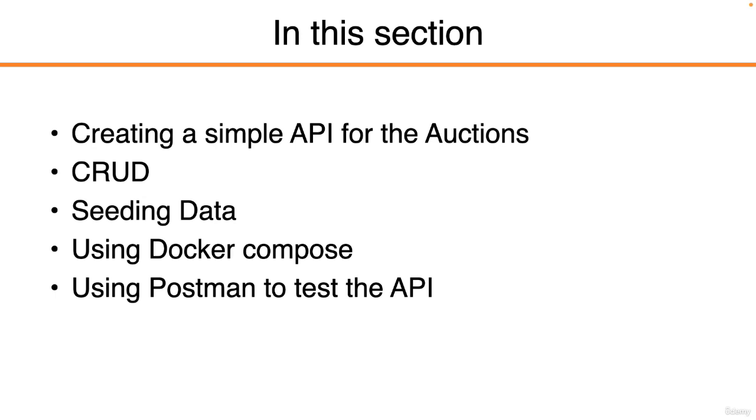Even though there are other ways to test your API, maybe you like to use Swagger, maybe you've got a different tool in mind for testing API endpoints, please do use Postman, because I have provided a pre-built Postman collection that contains various tests inside it and also checkpoints as well. As we go about building our whole application, at certain phases there'll be checkpoints just to reassure ourselves that what we're doing is correct as we go along, so that we don't run into a problem later on related to something we do early on. We'll know that if our checkpoints pass, then we're on the right track, and the later functionality that we add will work as well. So we're also going to be using Postman in this section.